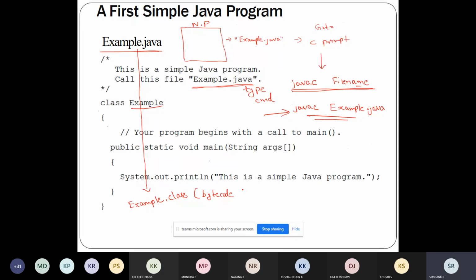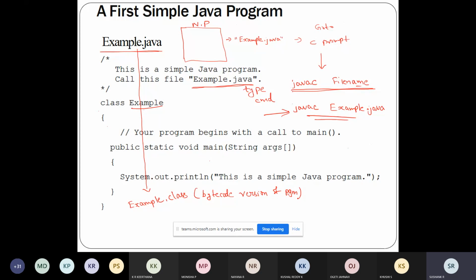It will contain the bytecode version of the program. So what does this bytecode mean? This bytecode is the intermediate representation of my program, which will contain the instructions the JVM will execute, like how the JVM will execute.